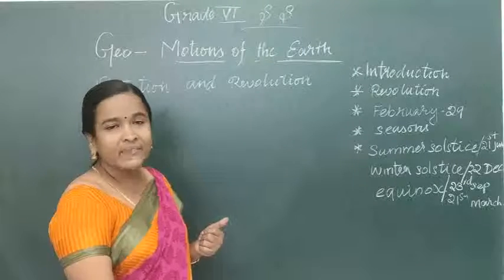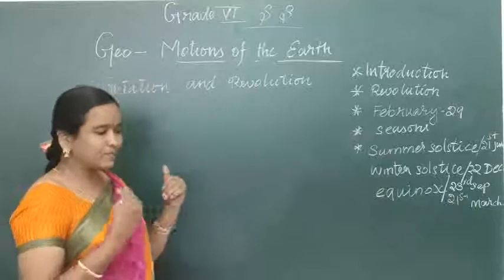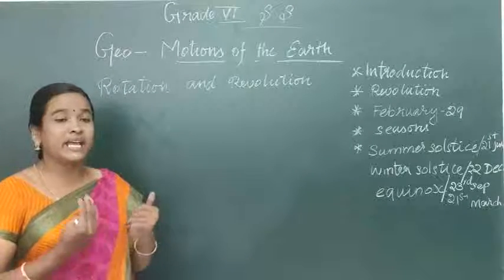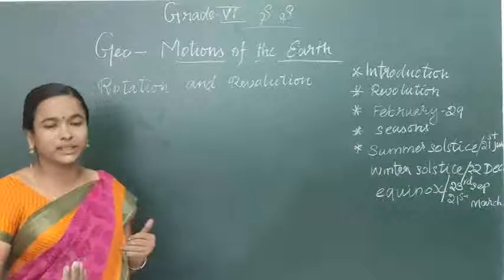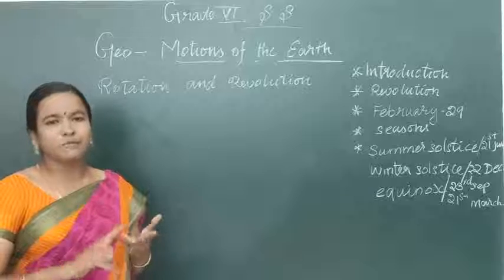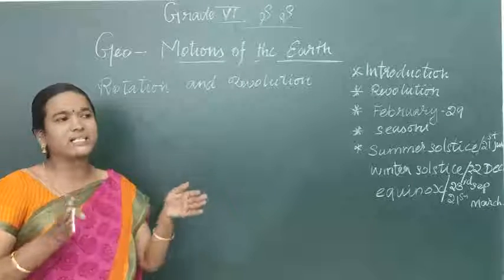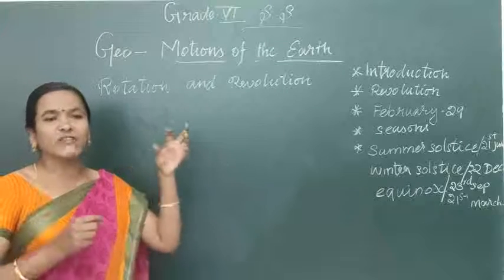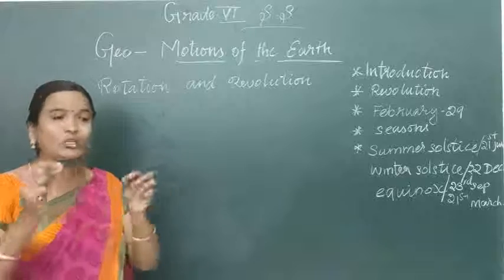Okay, summer, winter, spring, autumn. The earth rotates on its axis, which causes day and night. Earth moving around the sun causes seasons: summer, winter, spring and autumn. Okay children, these seasons are changing due to the change in the position of earth.